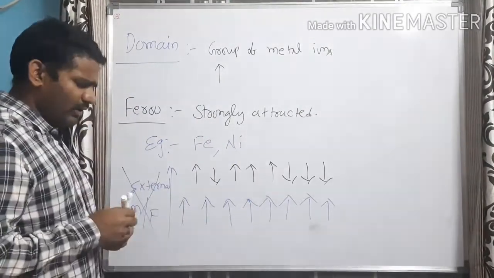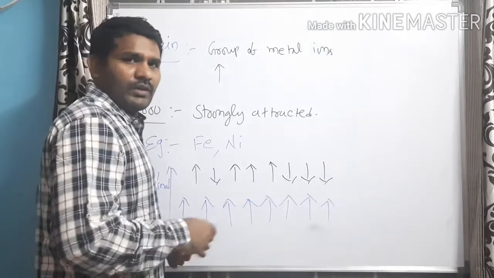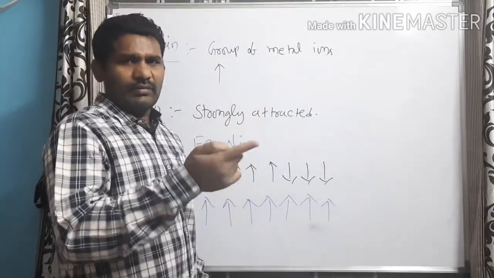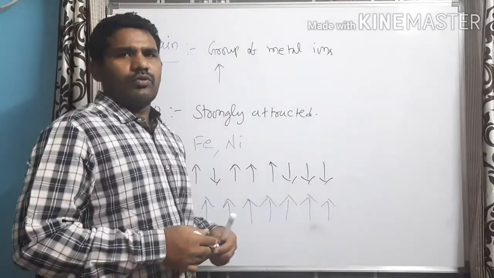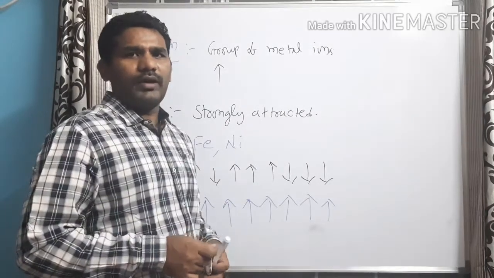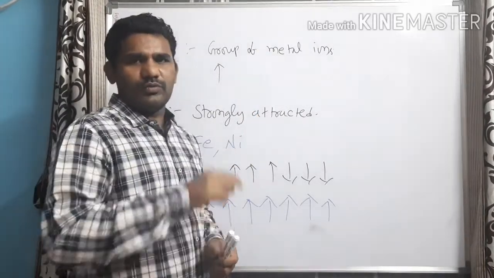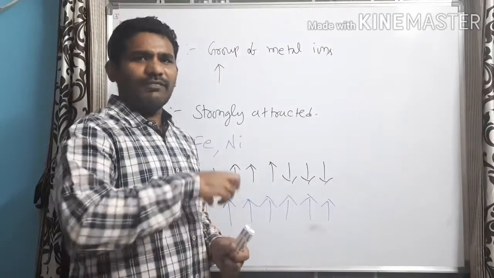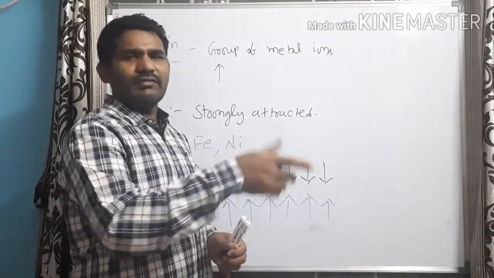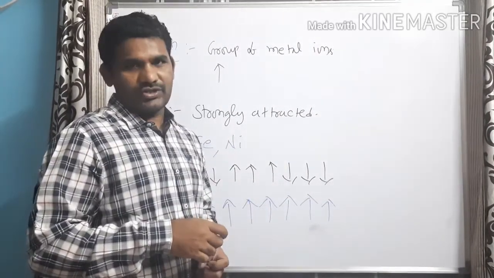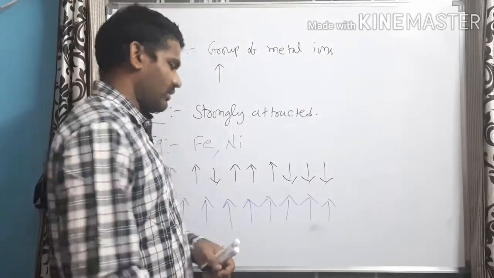I think in our 10th class you have already learned, when you take an iron nail and coil that iron nail with copper and switch on, when current is passed, after some time the iron is behaving as a magnet. The reason is very simple.